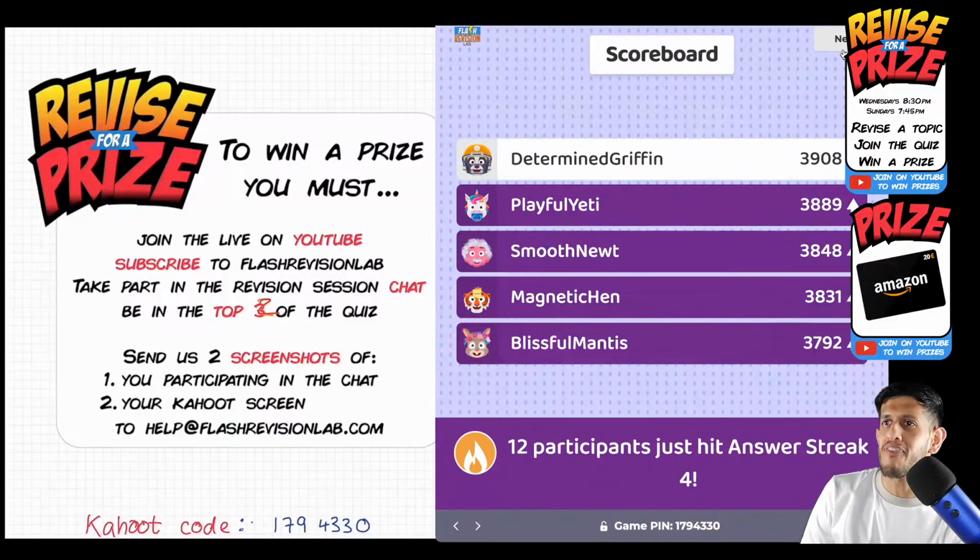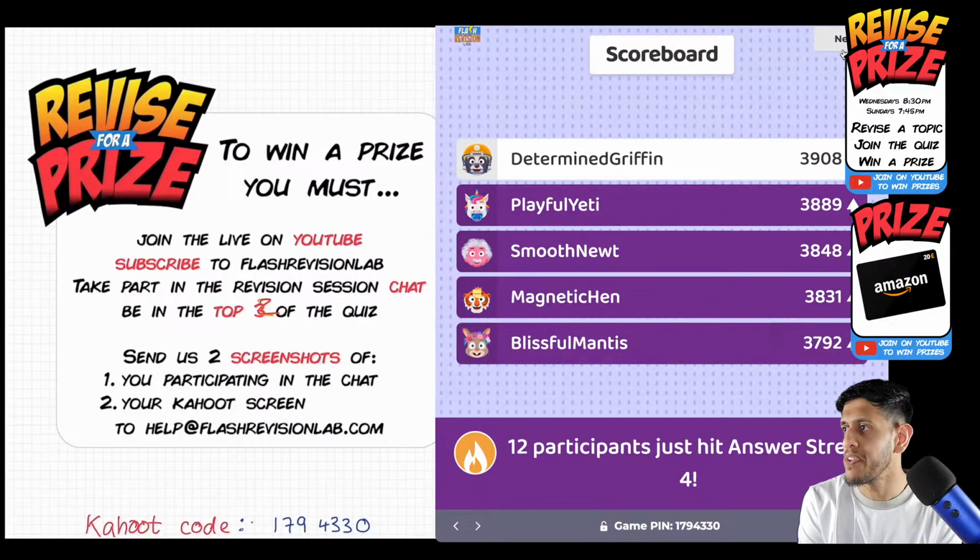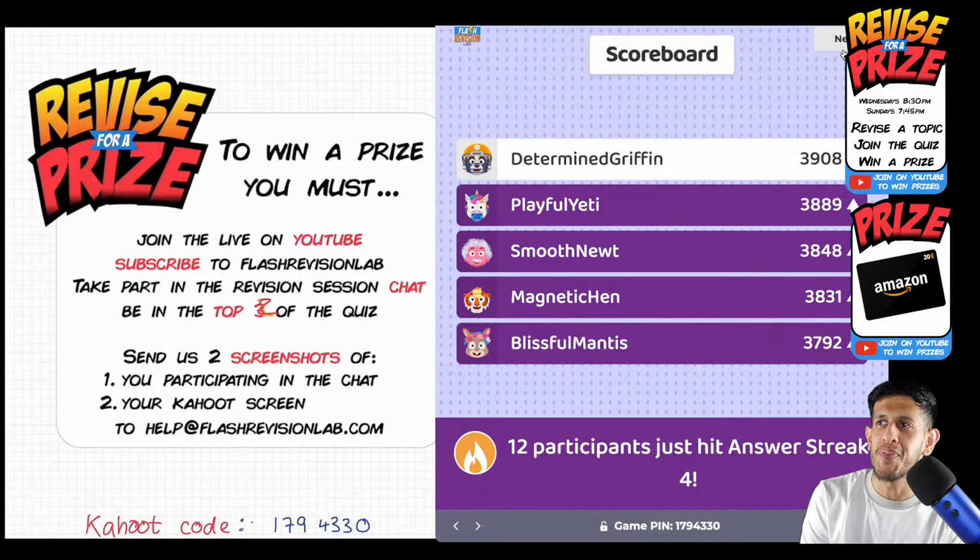Smooth Newt. There you are, Frozen in the top 3. Giving it a good fight. Nice. You're back on the podium. Get in there. Philip, where are you? Are you there at the top? Are you Determined Griffin? You always keep it silent till the end. Is that going to be you? Playful Yeti in second. It's still close there between those two. And yeah, all to play for, guys.